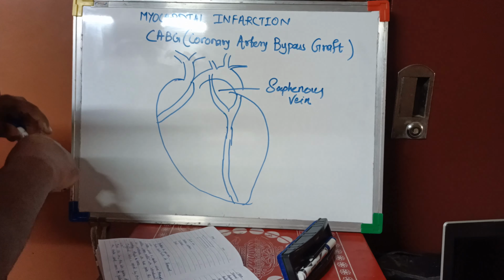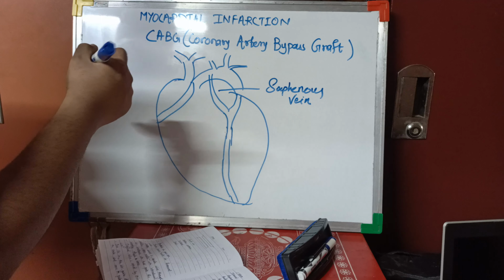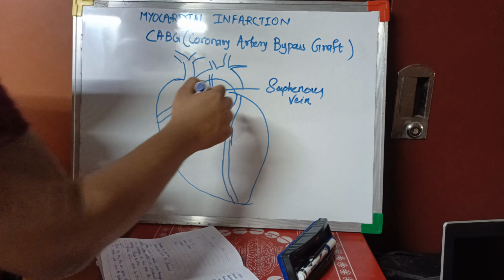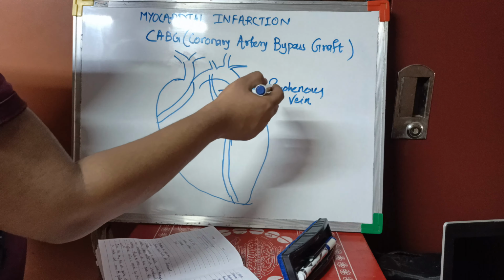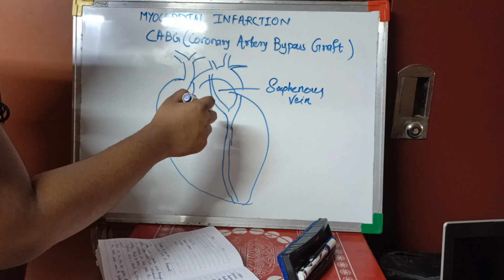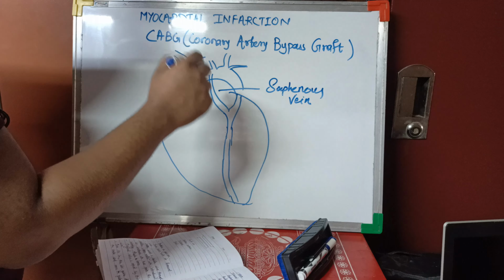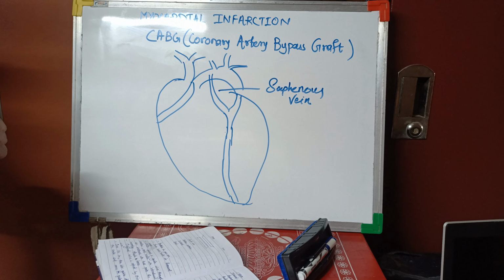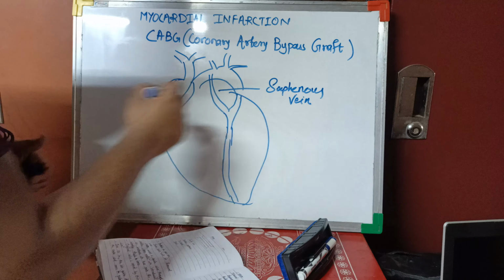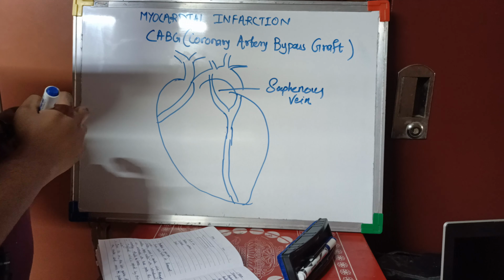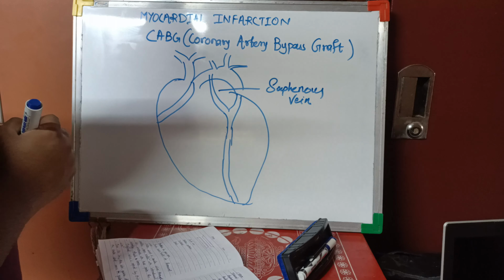Now we will focus on the CABG, the procedure which we do in complete heart block. There is damage of the coronary arteries. So we take the saphenous vein from the legs, and we join it through the aorta to the artery where the blockage has happened. The grafts that can be taken are the internal thoracic artery, the saphenous vein which I have written over here, the right gastroepiploic artery, occasionally the ulnar artery, the splenic artery, and the inferior epigastric artery.